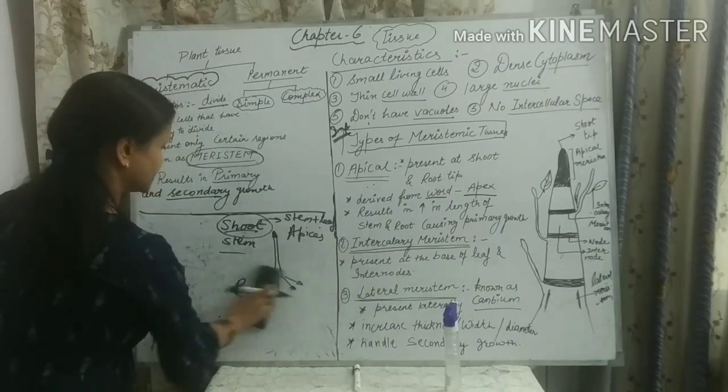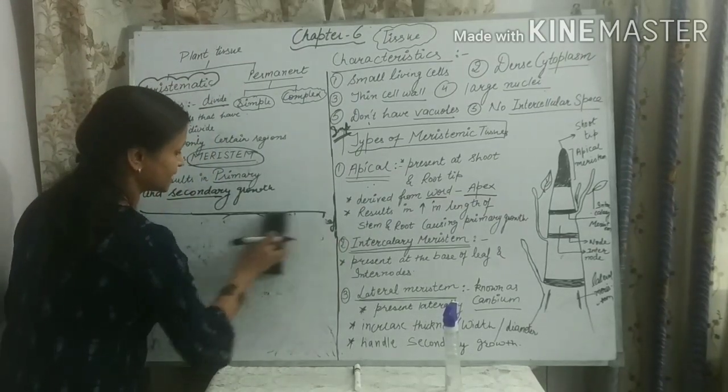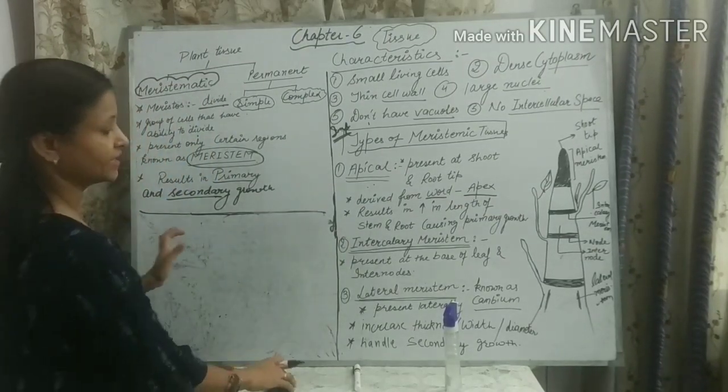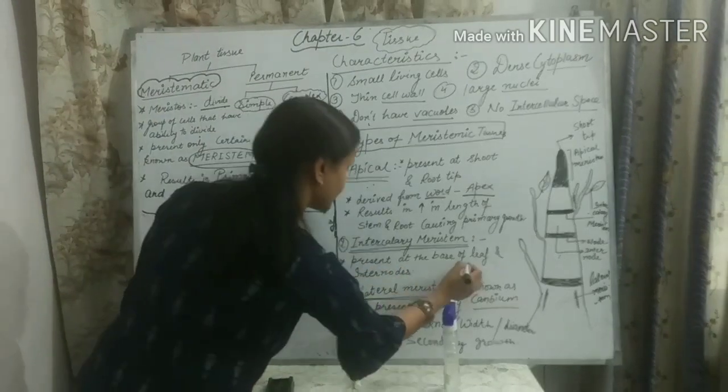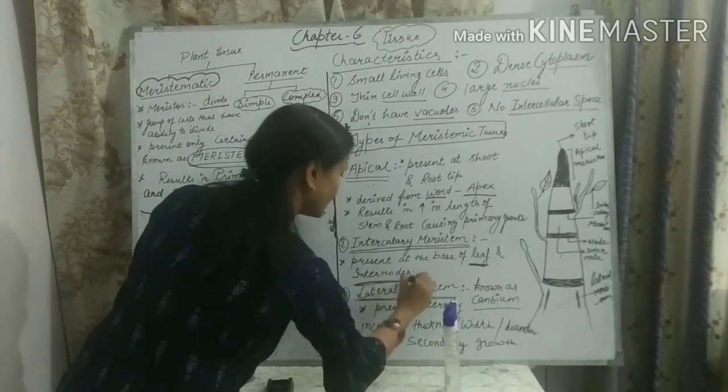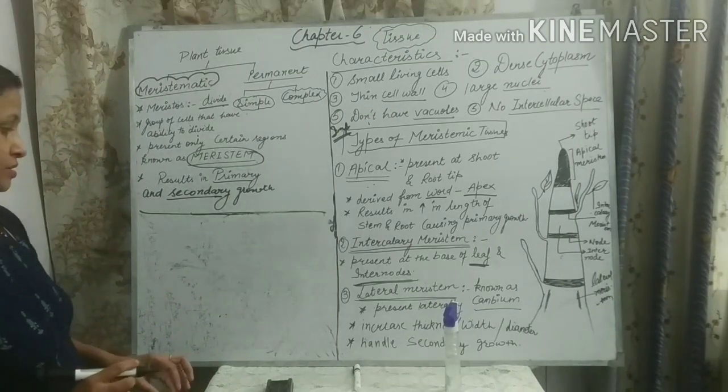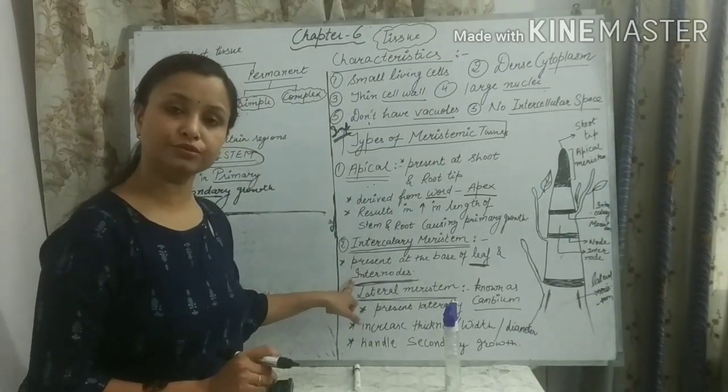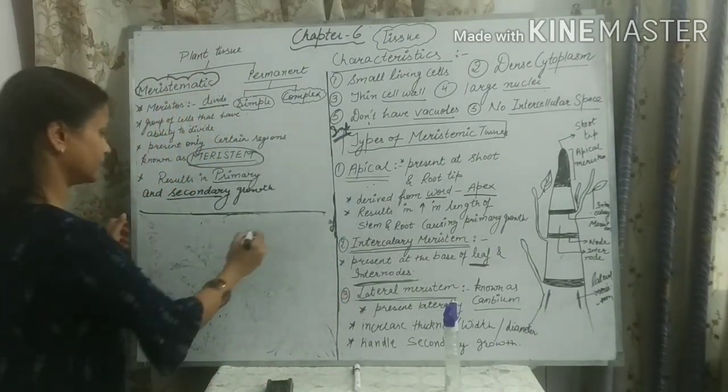As the name suggested, intercalary meristem is generally present at the base of the leaf and at the base of the internodes. Now this term is new to you students, internodes. What are internodes?